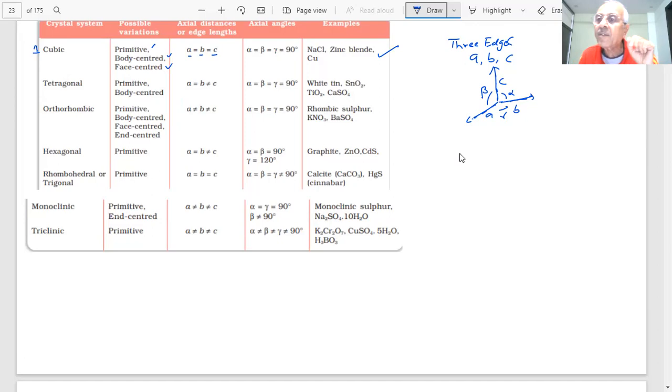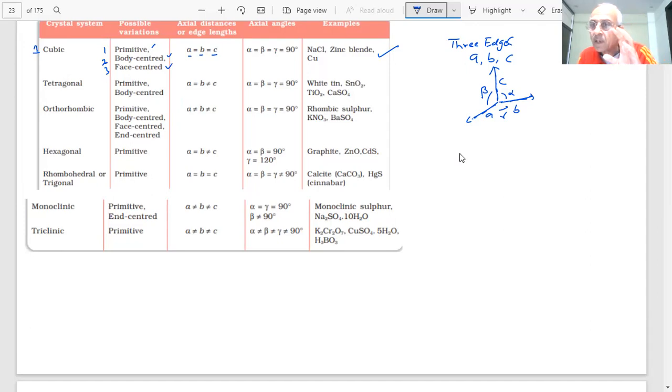What is face centered? There will be eight particles at the corners and at the center of each face there will be a particle. There are six faces which we have shown. So there are three here. How many? One, two, three, students. Okay. In tetragonal, A is equal to B, B is not equal to C, and the three angles are equal. And example, students, white tin oxide.